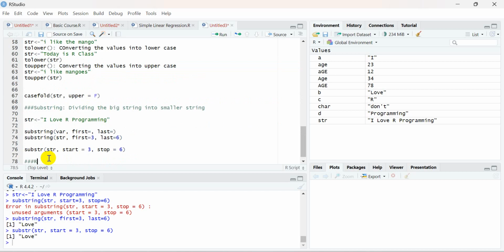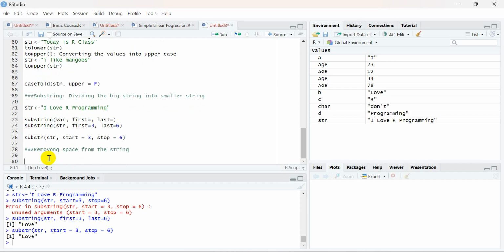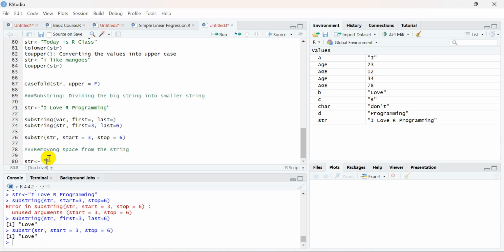Removing space from the string, right? So for example, maybe I can create a variable like str, and let's suppose this is the variable I had created.